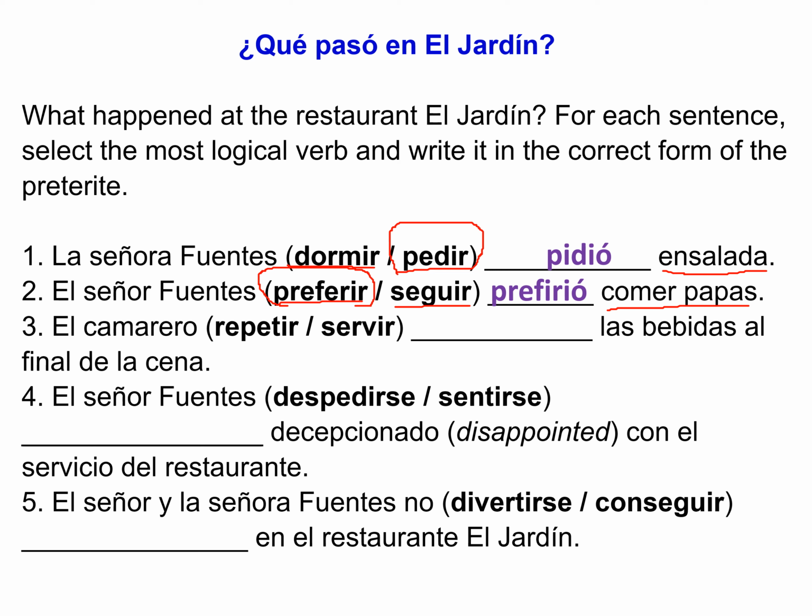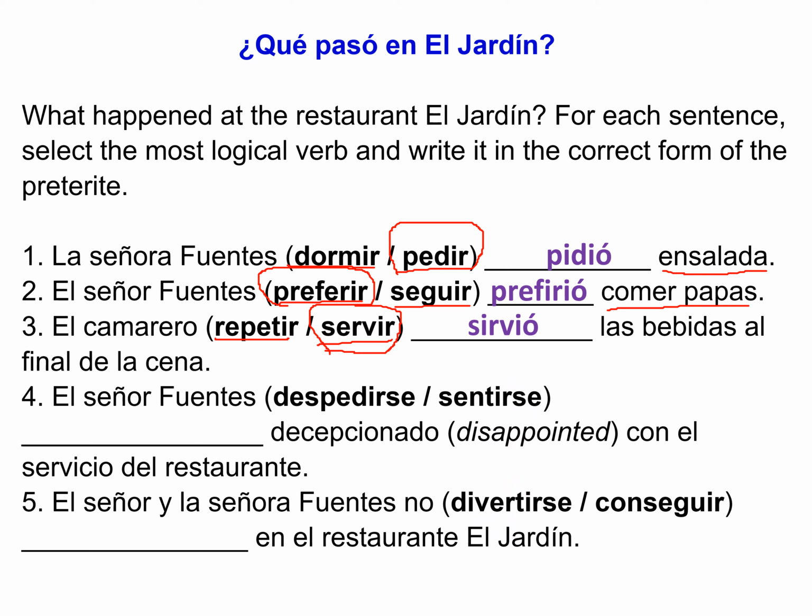Número 3, el camarero, so the waiter, and then the drinks at the end of the dinner. So let's see which one we're going to use. Repetir is to repeat, servir is to serve. Repetir with something with food at a restaurant, well, good, but in this one it's more appropriate. Servir, to serve. Entonces, the waiter served the drinks at the end of the dinner. And so, sirvió.